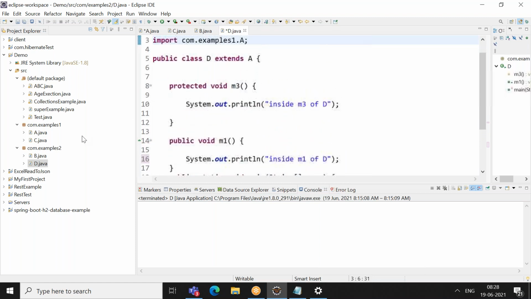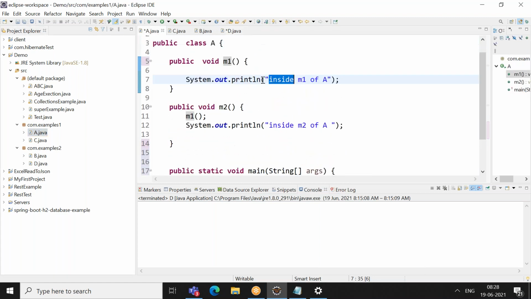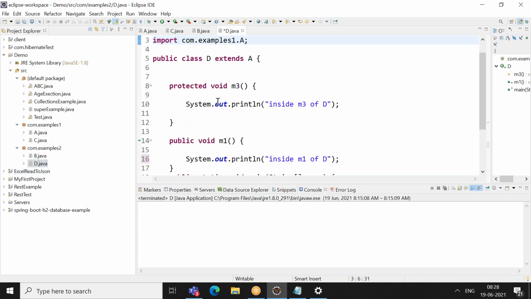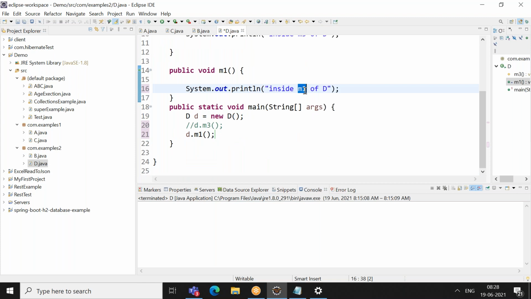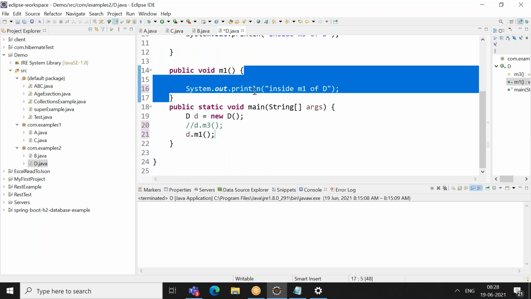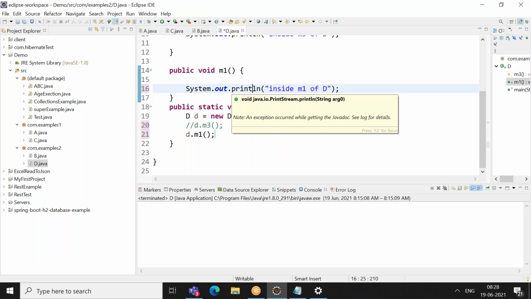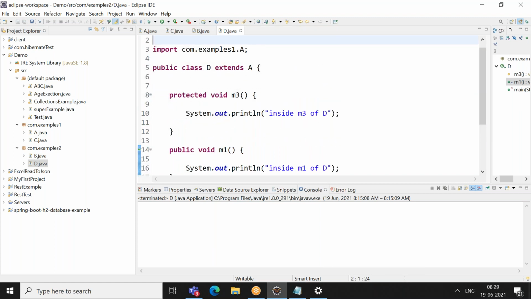Like your a is having one more method called m2. Here you do not want to override. I'm fine with m2 logic, but I do not want m1 logic. So I overrode only m1 logic, public void m1. Now when I call e.m1, it will print this m1 method. Whenever you create an object, it will first look whether that method is present in the child or not. If not, it will go to the parent and execute.